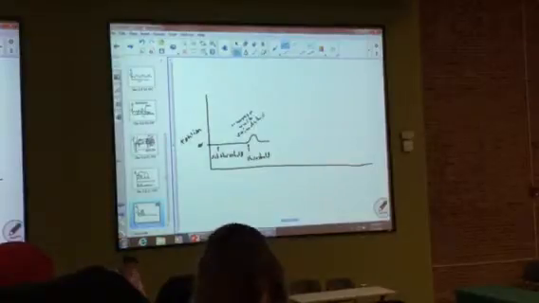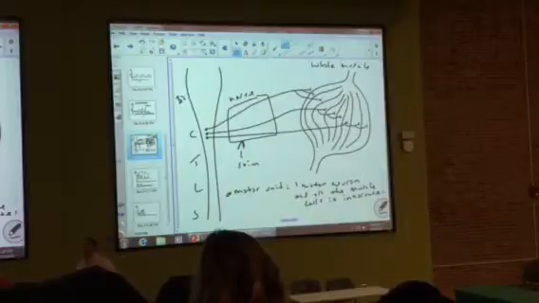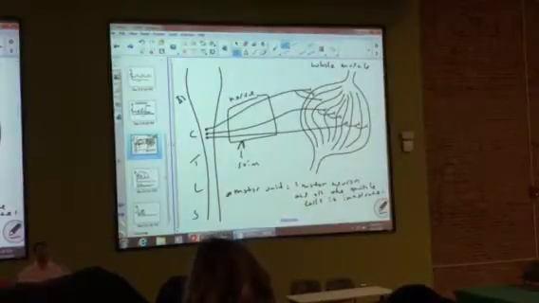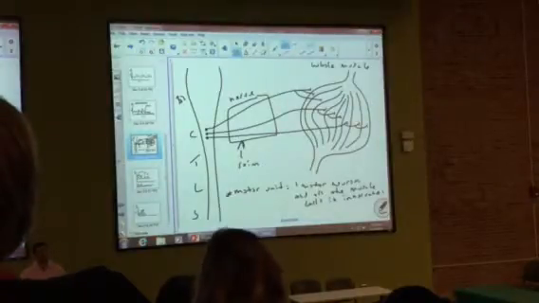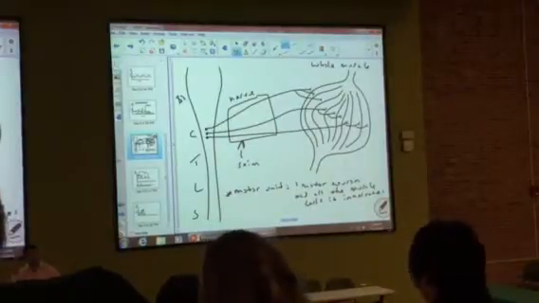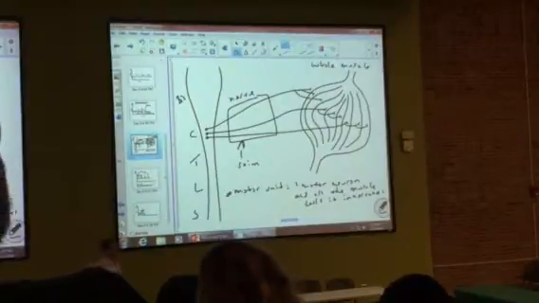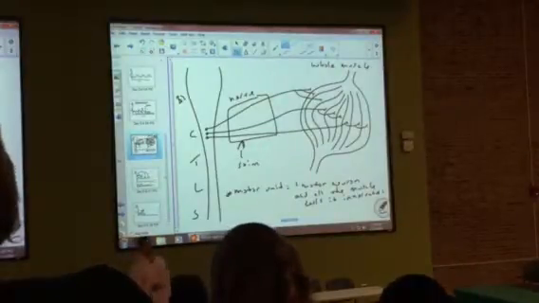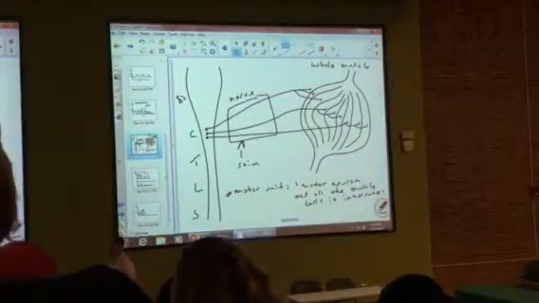So the way we have it drawn here, how many muscle cells are going to contract with a threshold stimulus? How many? One muscle cell? How many muscle cells are going to contract? 3. One motor unit. I didn't say one muscle cell, I said one motor unit. Now, if the motor unit was 1,000 cells big, then 1,000 muscle cells would contract. If the motor unit was 6 cells big, then 6 muscle cells would contract.